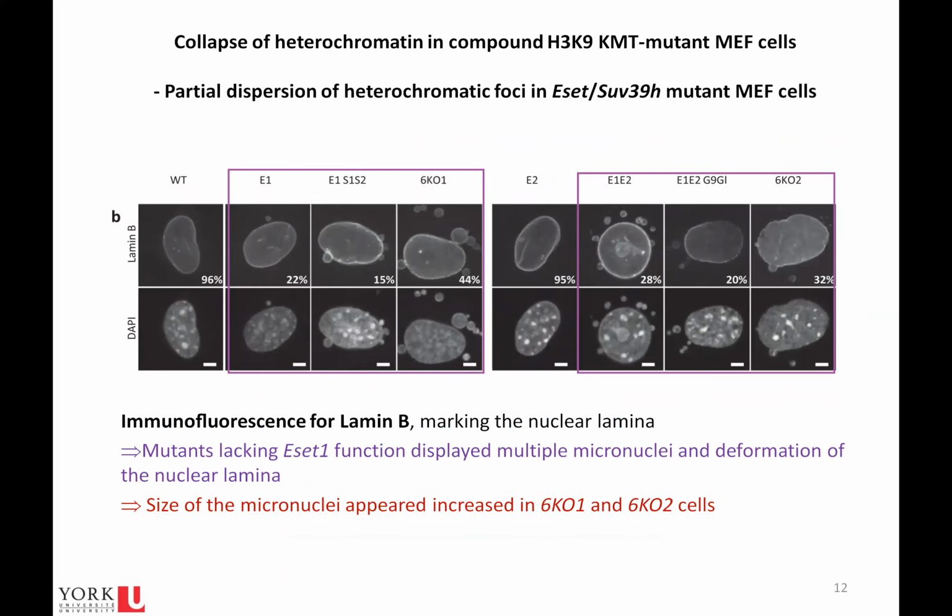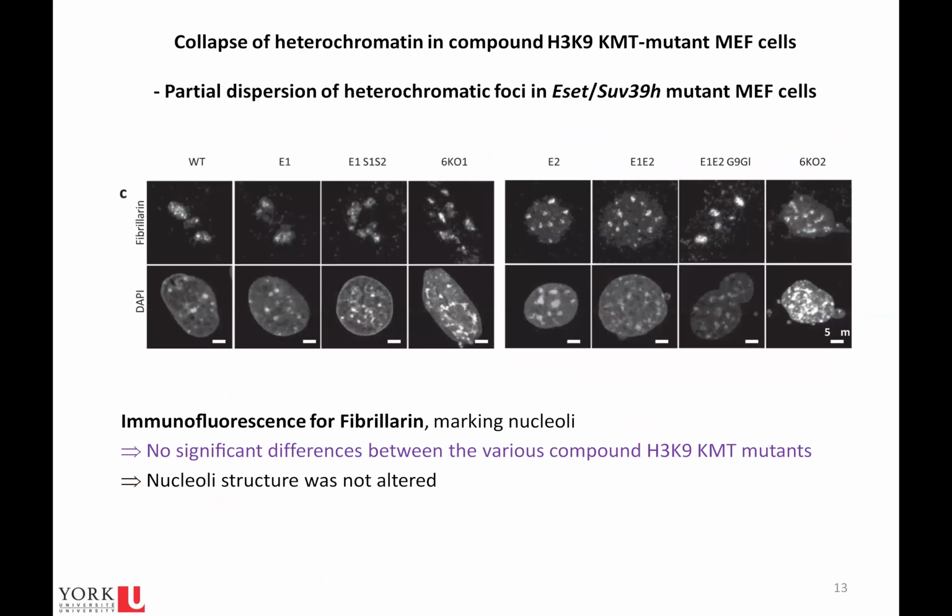Then they further investigated the nuclear organization in mutants by visualizing the integrity of the nuclear lamina. The method used was immunofluorescence detection of lamin B. They saw that mutants lacking ESET1 function displayed multiple macronuclei and deformation of the nuclear lamina. This confirmed that E1 is an important H3K9 methylating enzyme and has a role in preserving the integrity of the nuclear lamina.